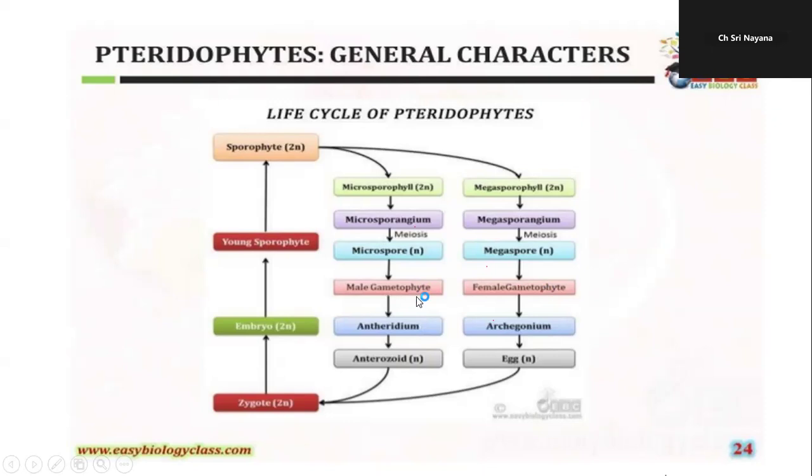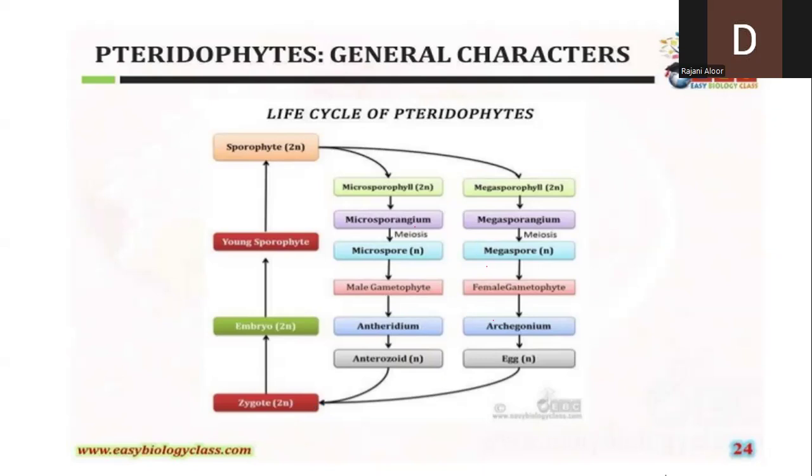On the male gametophyte, we can see the development of the male sex organ called antheridium, whereas the female gametophyte will develop the female sexual organ called archegonia. The antheridium will produce the male gamete called antherozoid, and the archegonium possesses the female gamete called egg. Both the male gamete and the female gamete undergo fertilization, forming the diploid zygote.